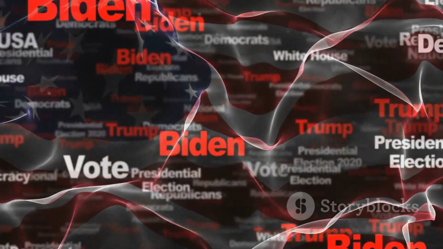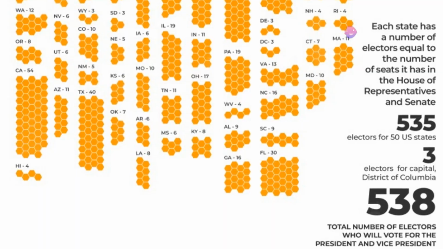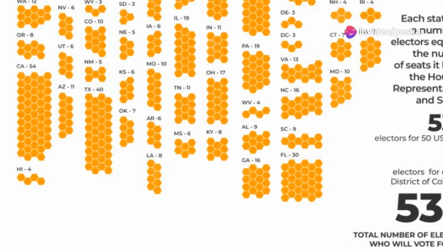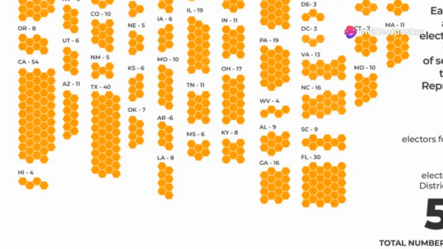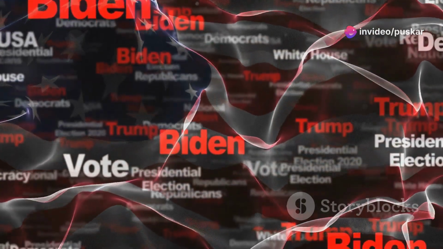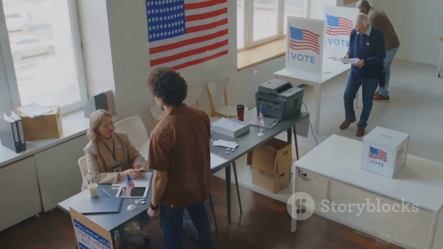The general election campaign is intense and competitive. Candidates work hard to win over undecided voters and those in swing states. These states can go either way and often decide the election. The campaign is about building support and persuading as many voters as possible.